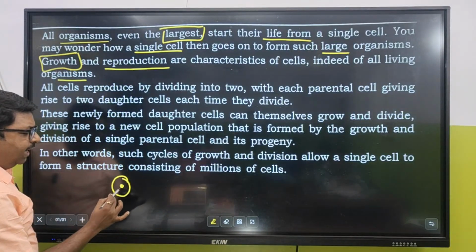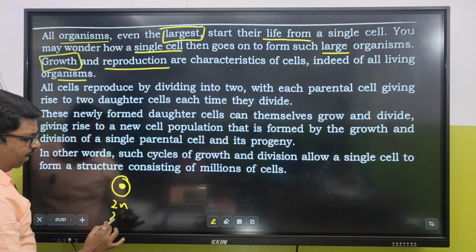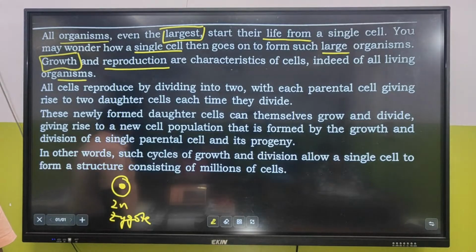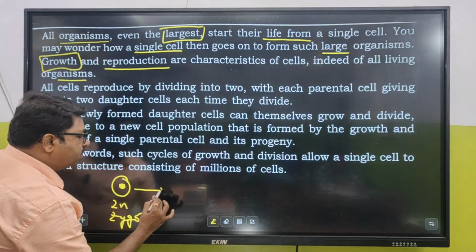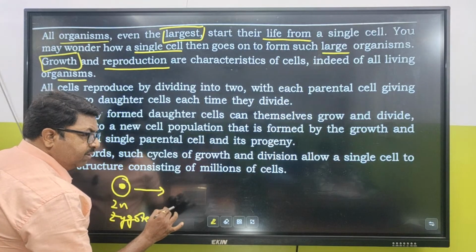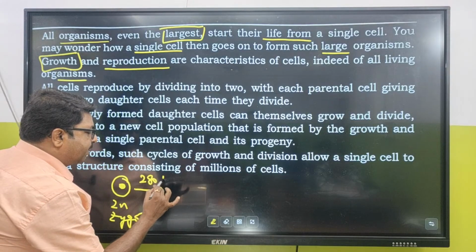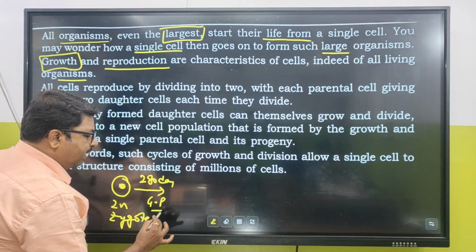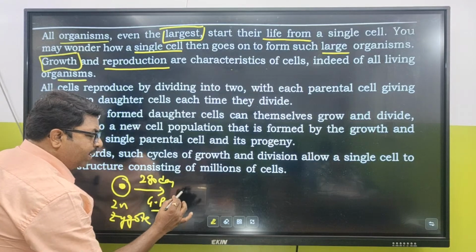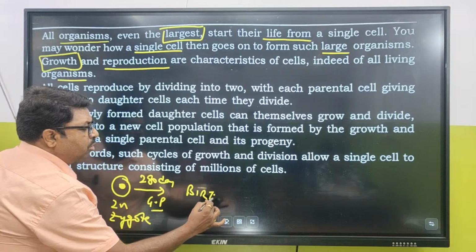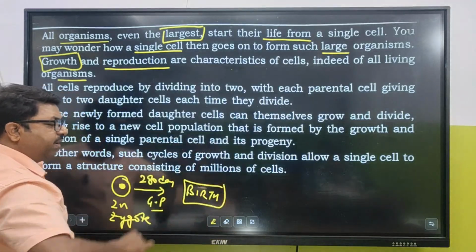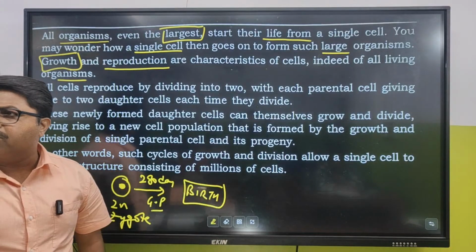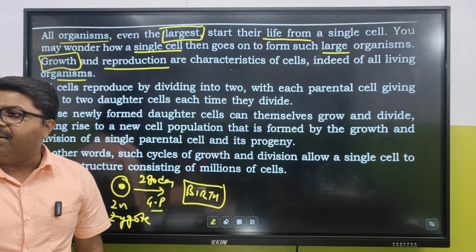Now, even our journey has taken place from what? Zygote. हमारा journey कहाँ से start हुआ? Zygote से start हुआ. The first cell of life is what? Zygote. So from zygote, the day that we have taken birth, after 280 days approximately, what is that is called as gestation period. Gestation period के बाद जब जन्म हुआ, when the birth took place, approximately 10 to the power 14 number of cells were there. 10 to the power 14 number of cells were present over there. So वो किस तरह से बढ़ा? Mitosis or meiosis? What happened?